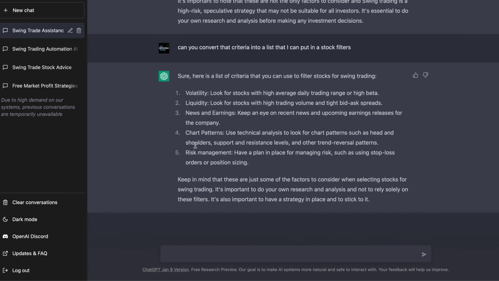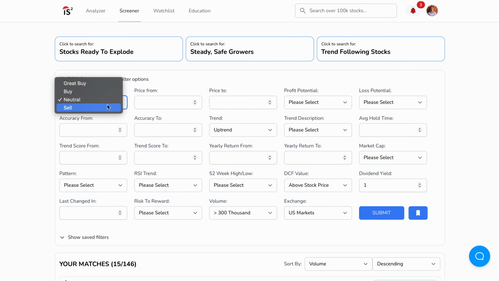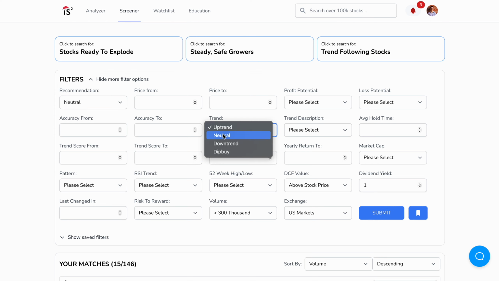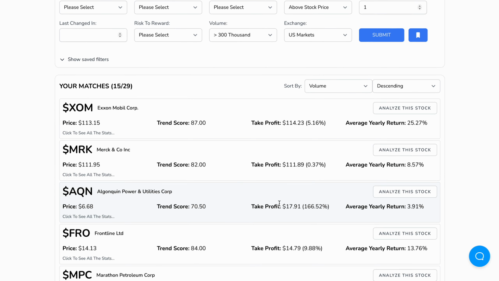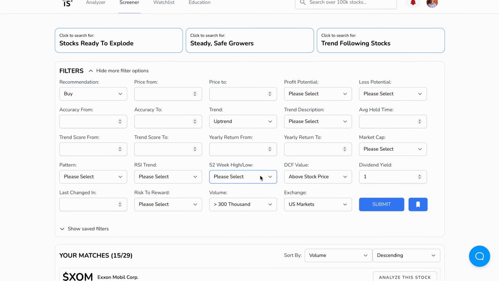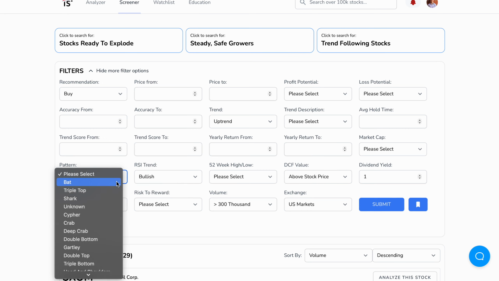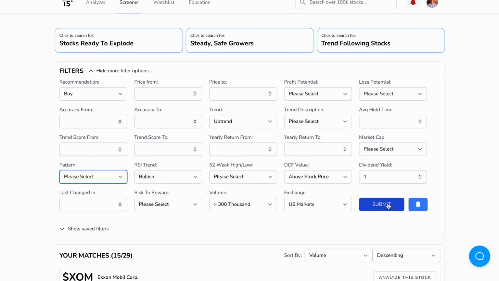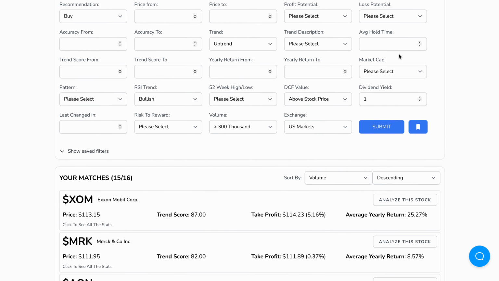All right, let's look at it next. Look at chart patterns using technical analysis. Look for patterns, support and resistance, and other trend reversal plays. Well, with that, if I add it to a buy, it's going to make sure that all the stocks are trending up. But just to be more clarified, we're already looking at uptrending stocks. So let's actually convert this to a buy and see stocks that are trending up right now. We're down to 29 stocks. And let's also look at charting patterns. So let's look at RSI. Let's have a bullish RSI. If we're looking for a specific pattern, we can also look for that here. But I want to see if I can find bullish RSI. Now we're down to 16 stocks.